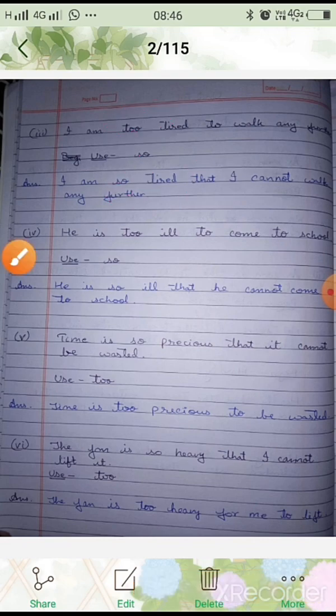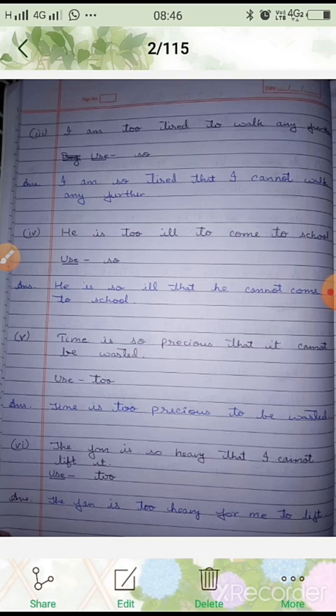So here: I'm too tired to walk any further. So "too" and "so", which type of words are they? They are adverbs, and they can be written from one form to the other, that is, they can be transformed into one another.